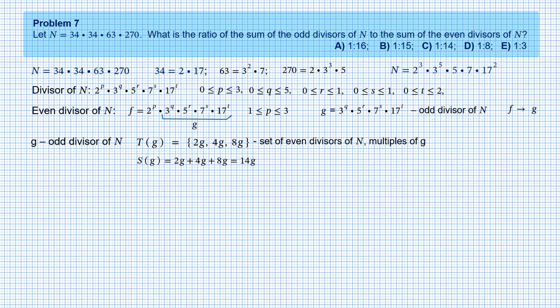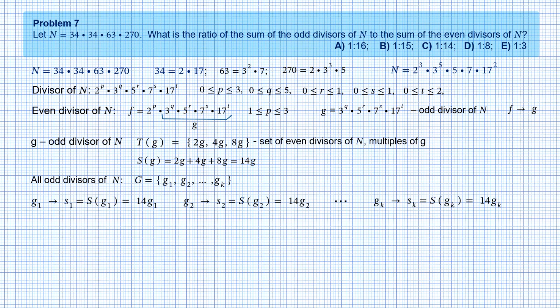We just write out all odd divisors of n, then for each odd divisor we find the sum of corresponding even divisors. By adding up all the sums, we get the sum of all even divisors. Common factor 14 can be placed outside the brackets, while the expression in the brackets is precisely the sum of all odd divisors.